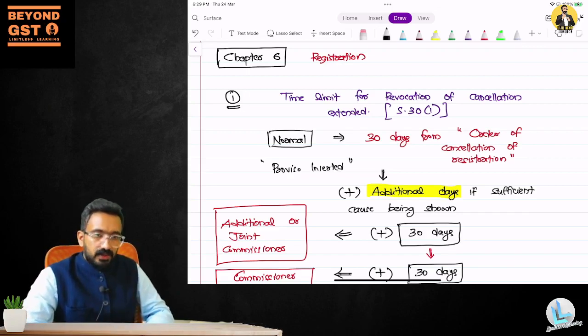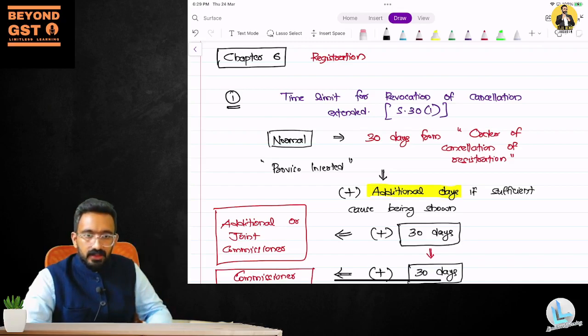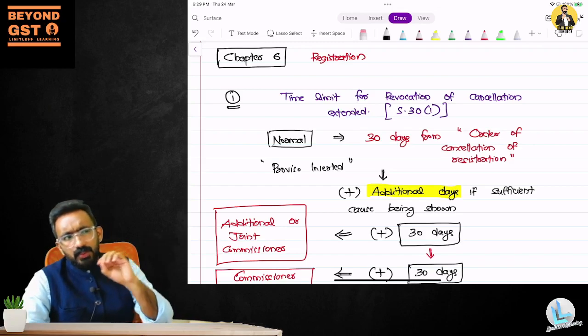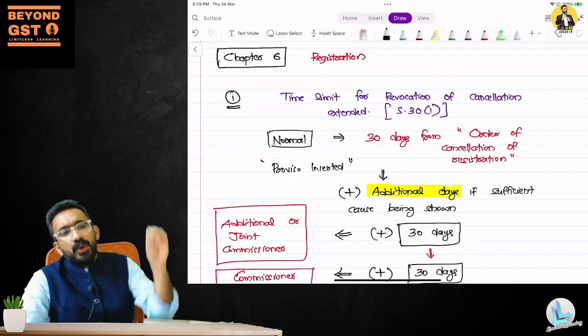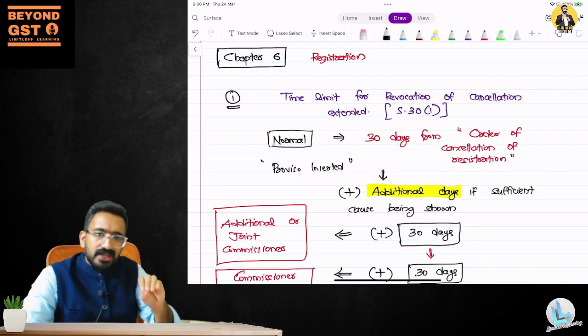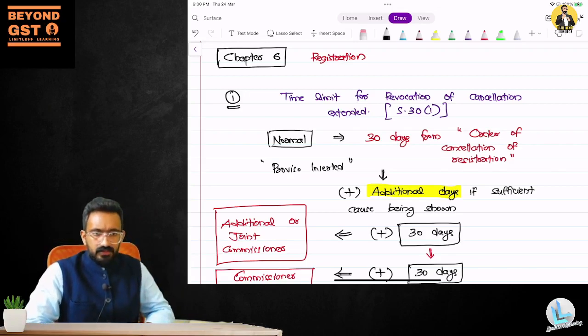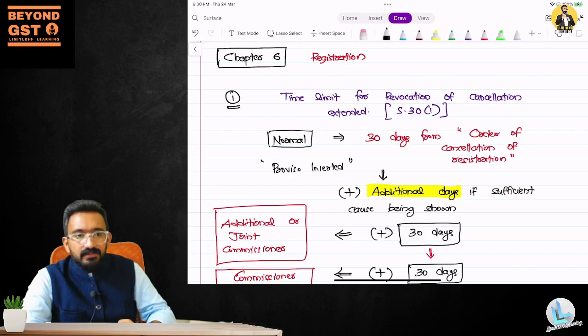The second type of cancellation is suo motu cancellation. What's the difference between a voluntary cancellation of GST number and a suo motu cancellation of GST number? There should be a difference, no? In voluntary cancellation, who is the person cancelling the registration?